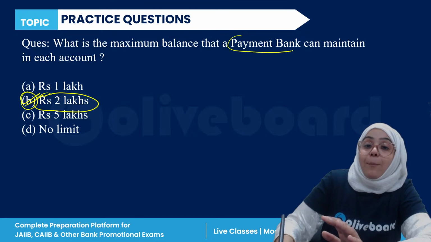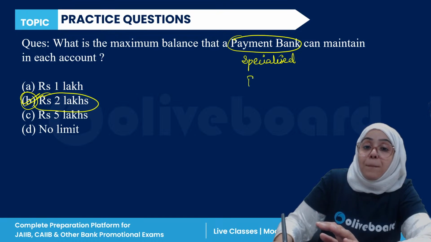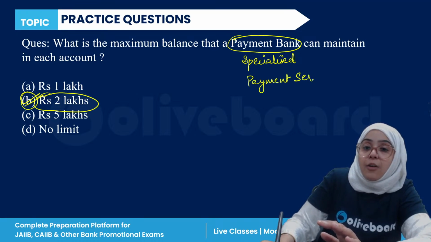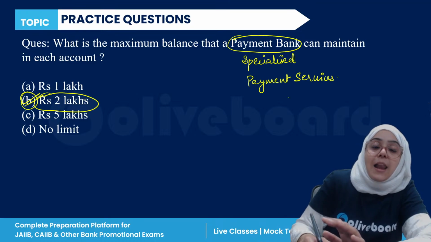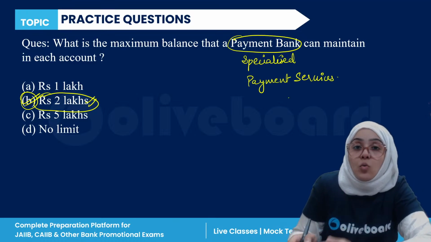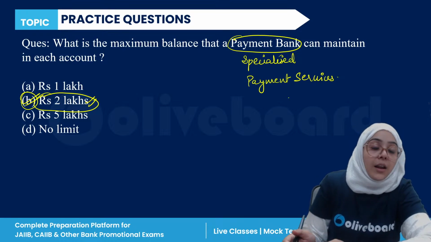Because these are specialized banks, and what type of specialized activity? Payment services. These are the banks which are specialized in giving payment services, and they are allowed to accept rupees 2 lakh as a deposit from the customer. So B is the correct answer.